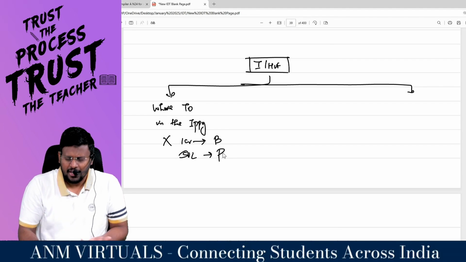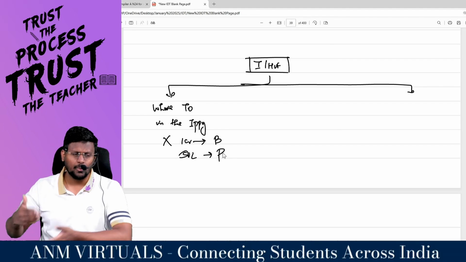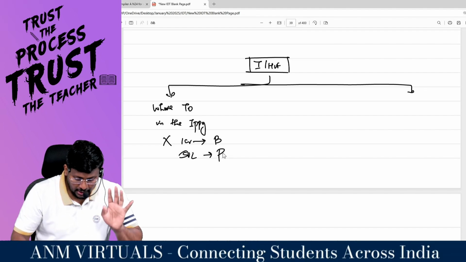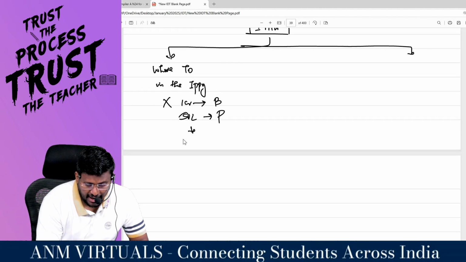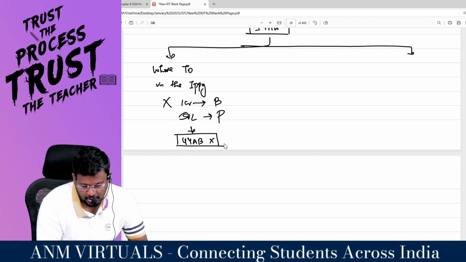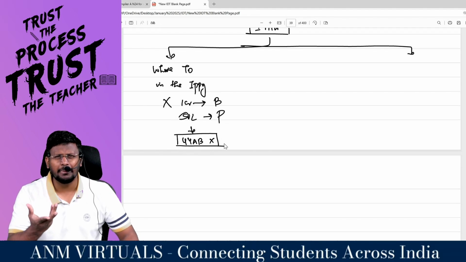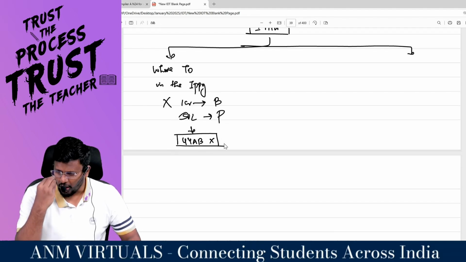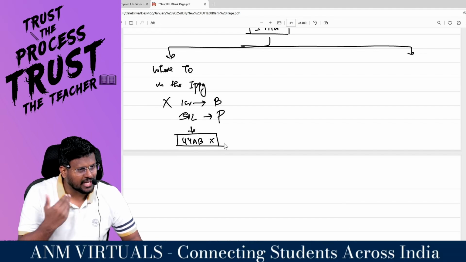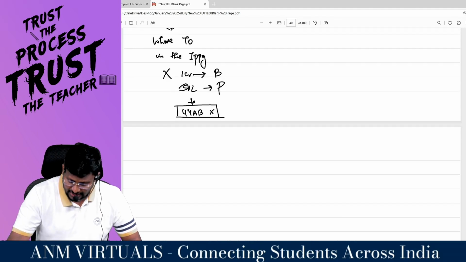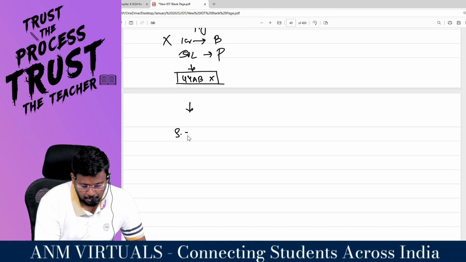I am an HUF, sir. In my immediately preceding previous year, my turnover does not exceed 1 crore, which means basically I am not subjected to tax audit under 44AB. I am doing a business, and my business has not even crossed the threshold limit for a tax audit under 44AB. These people are called small individual or HUF, the chotawala.